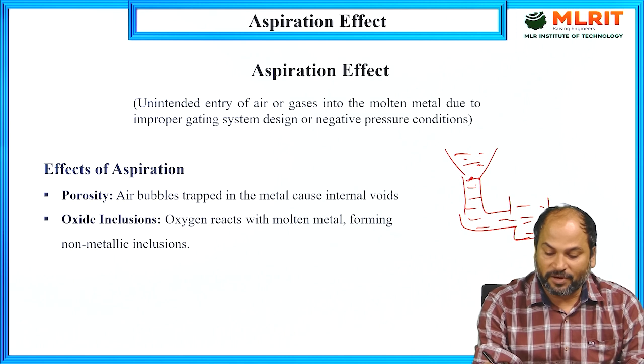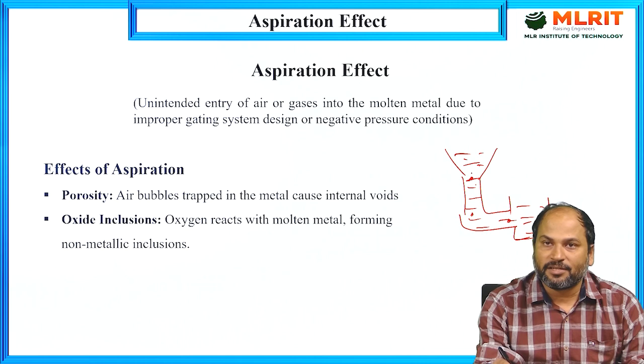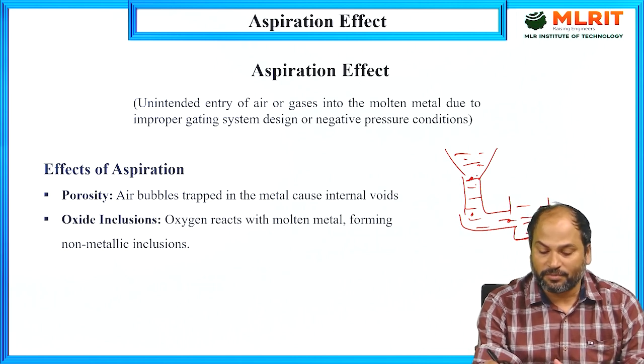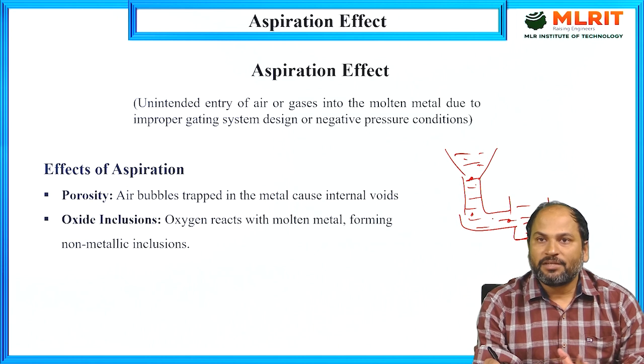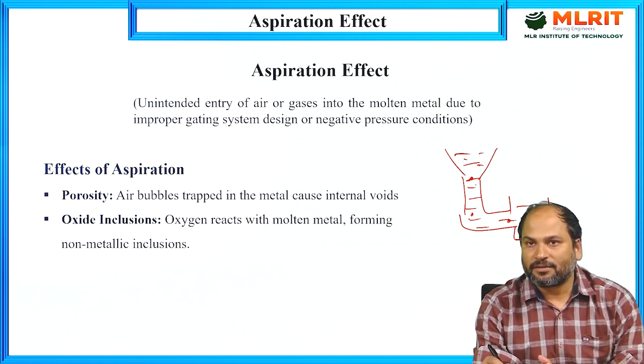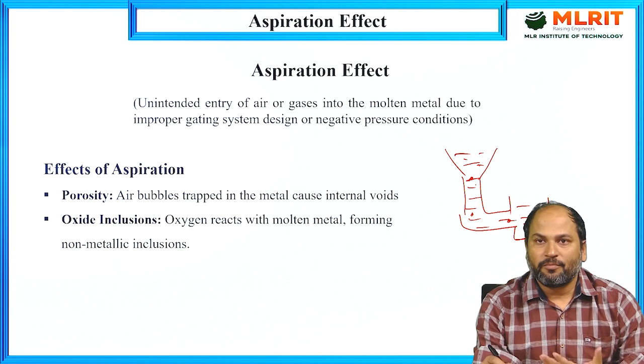Suppose at this point what is the pressure, at this point what is the pressure. Similarly, what is the velocity in the sprue, in the pouring basin, in the runner. All these parameters affect the final cast that we are going to get, so the mechanical properties and many other properties depend on them.